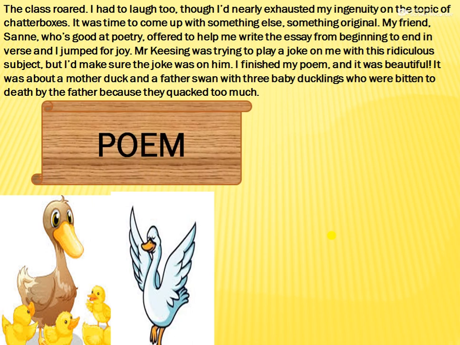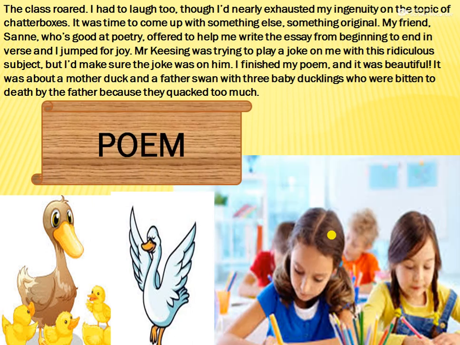She came up with a poem the third time, and she took the help of her friend Sana, who is very good at poetry in her class. So they sat and started writing a poem. Mr. Kissing was trying to play a joke on me, saying quack quack quack. Now you see, I am going to give a very beautiful poem as a reply to him. So what did they write? They wrote a poem saying that once upon a time there was a mother duck and a father swan with 3 little ducklings. And the 3 little ducklings were bitten to death by the father just because the little ducklings quacked too much.